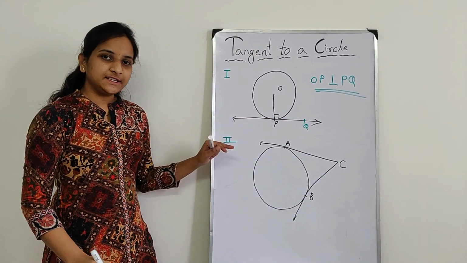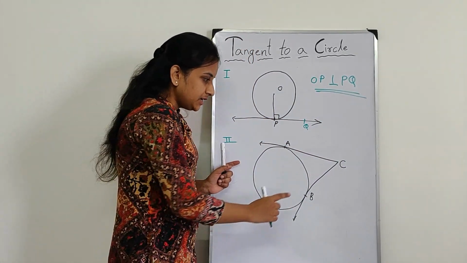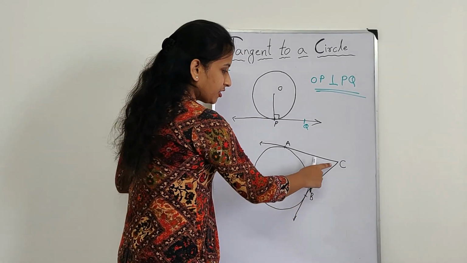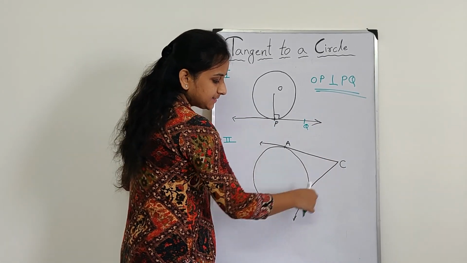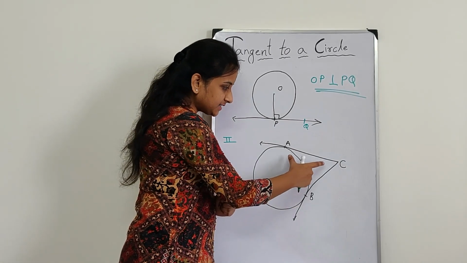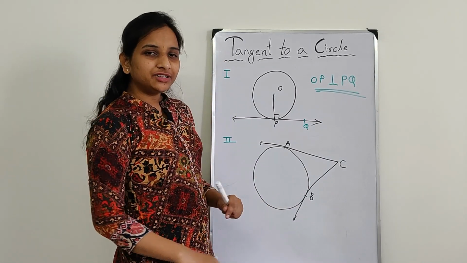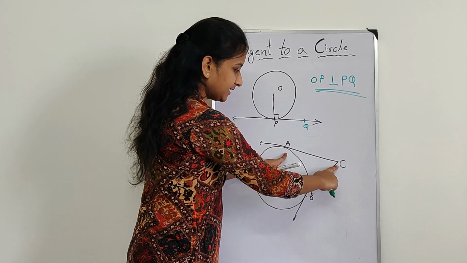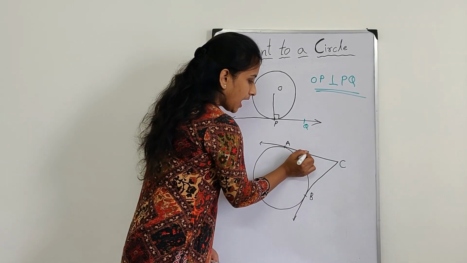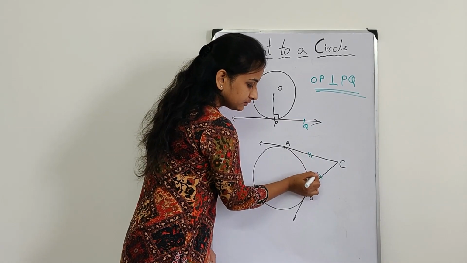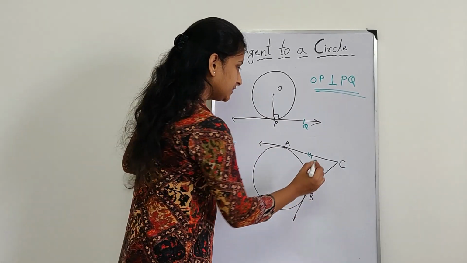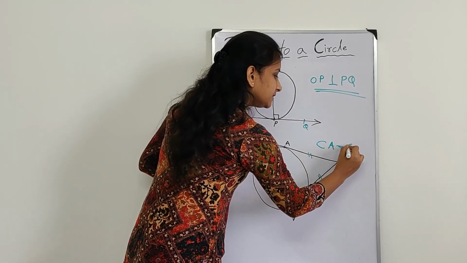Now let's see what is the second theorem. Here C is a point outside of the circle, and I have drawn two tangents CA, CB. Now the second theorem is that the lengths of the tangents are always equal. Length of the tangent means CA is the length of one tangent and CB is the length of the other tangent. They are equal. So this is the second theorem. CA is equal to CB.